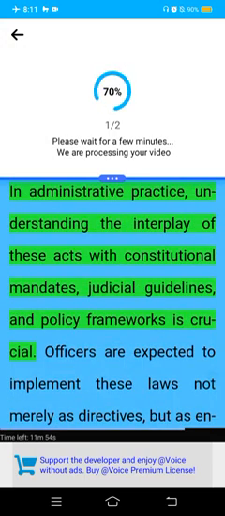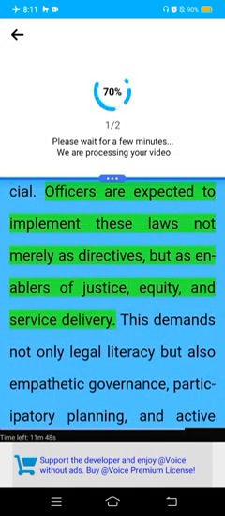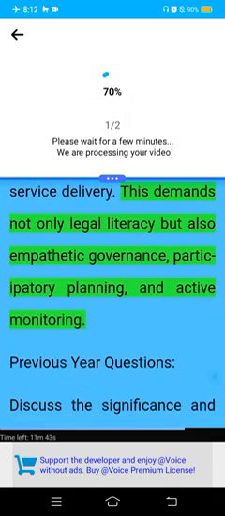In administrative practice, understanding the interplay of these acts with constitutional mandates, judicial guidelines, and policy frameworks is crucial. Officers are expected to implement these laws not merely as directives, but as enablers of justice, equity, and service delivery. This demands not only legal literacy but also empathetic governance, participatory planning, and active monitoring.